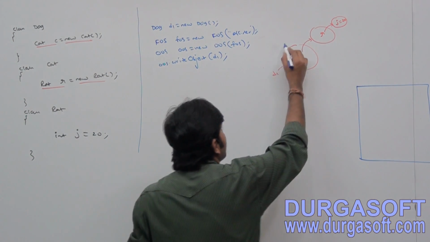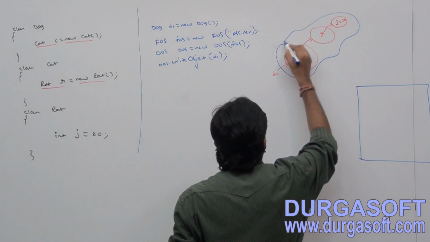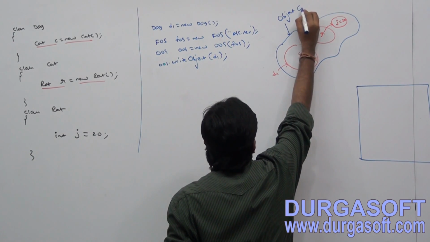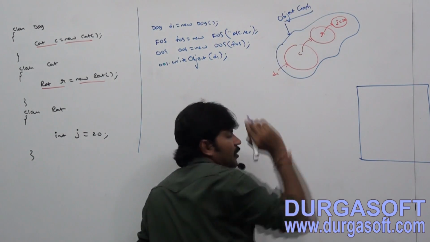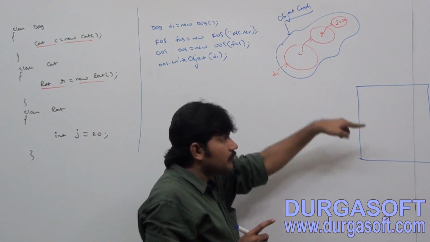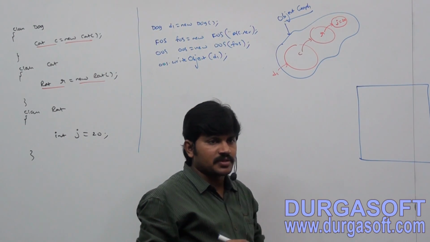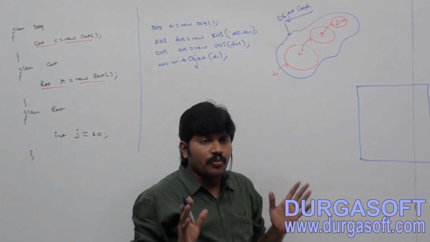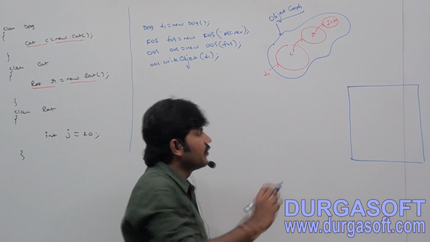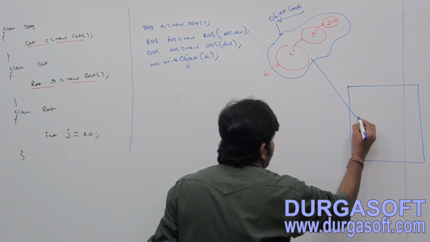This group of objects is nothing but the object graph. Are you getting it? What is an object graph? Whenever we are serializing an object, the set of all objects which are reachable from this object will be serialized automatically. This group of objects is nothing but the object graph.